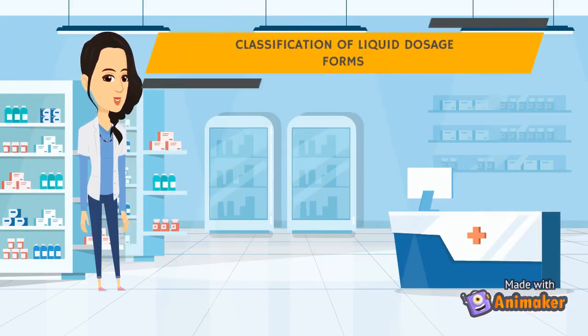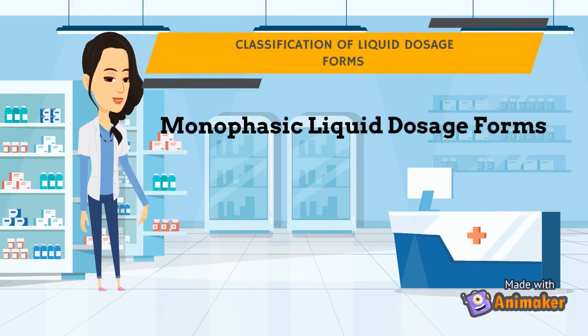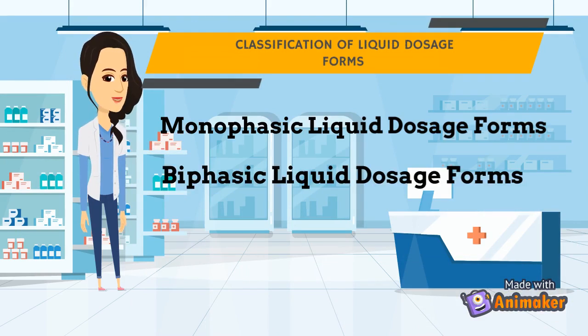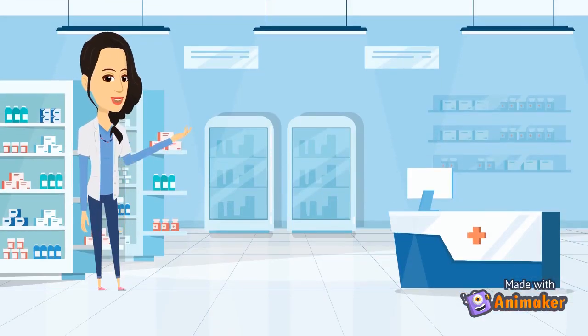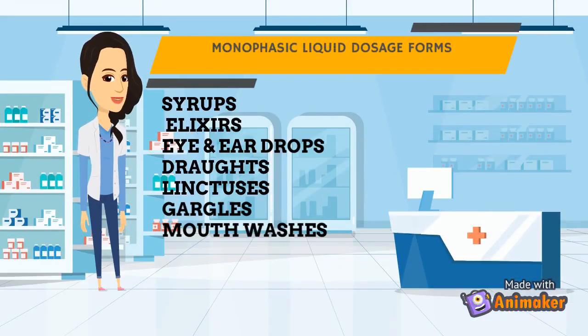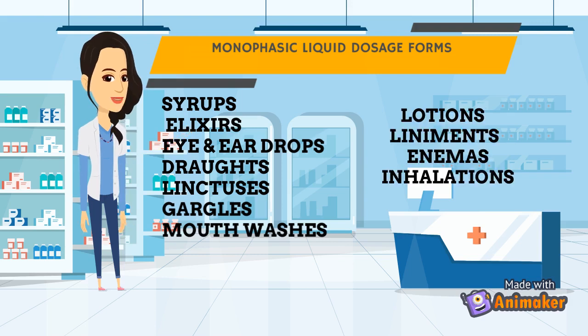Liquid dosage forms are mainly classified into monophasic liquid dosage forms and biphasic liquid dosage forms. Monophasic liquid dosage forms are again subclassified into syrups, elixirs, eye and ear drops, draughts, linctuses, gargles, mouthwashes, lotions, liniments, enemas, and inhalations.